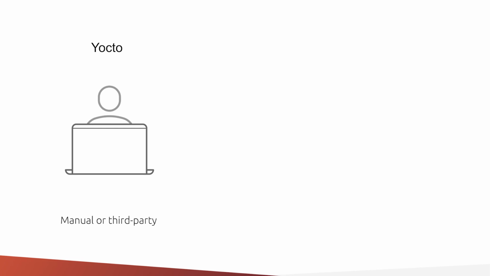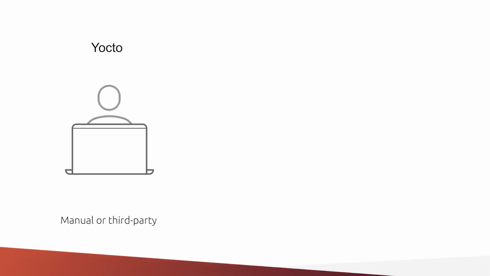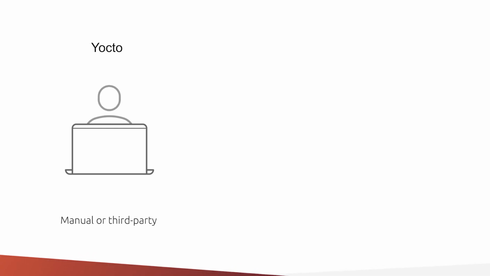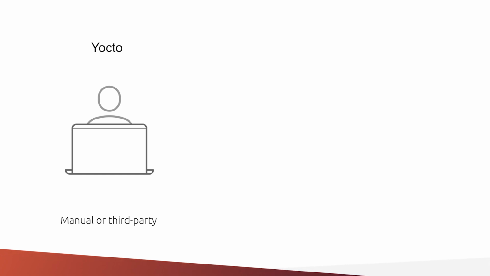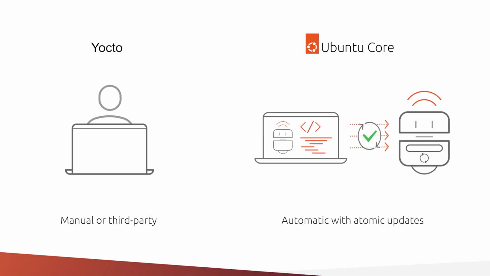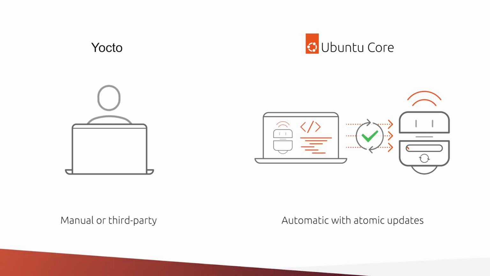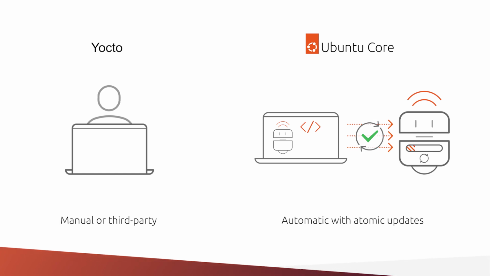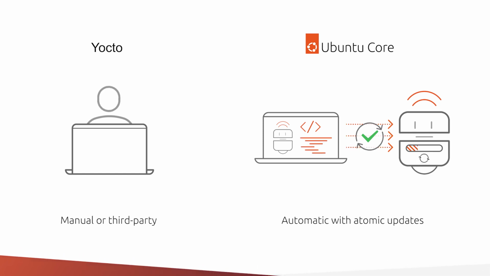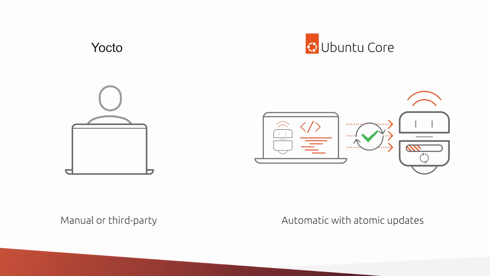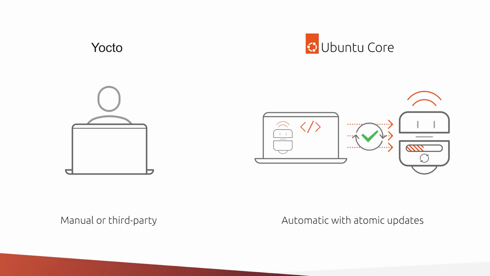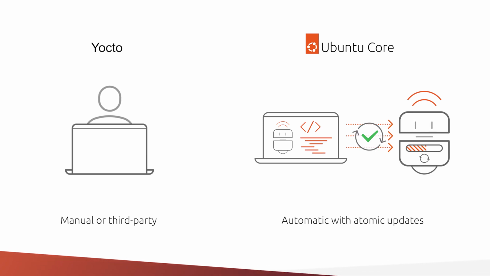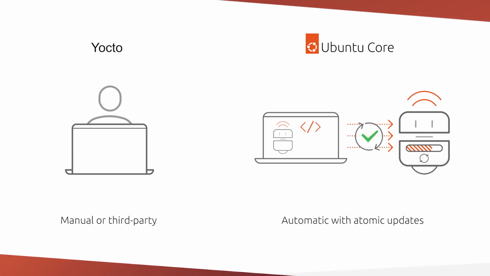Yocto has no built-in mechanism for over-the-air updates, and developers need to rely on third-party open-source solutions that integrate with Yocto. Ubuntu Core provides out-of-the-box support for over-the-air, delta, and atomic updates with automatic rollbacks. Following changes to the codebase, snaps in Ubuntu Core will calculate the binary delta to minimize the traffic and the time required to distribute the update to your device. Also, Ubuntu Core will not install the transactional updates unless they are 100% successful.